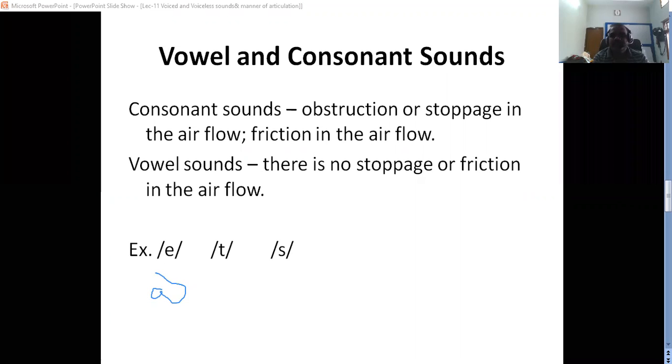When you pronounce the ta sound, you are touching your teeth ridge with your tongue. You are stopping the airflow. When you release your tongue, only then does the air come out. That's why it is called a consonant. What about the sa sound? There is friction. Your tongue is not touching it, and there is a very small gap. The air is coming out, so it is also called a consonant.